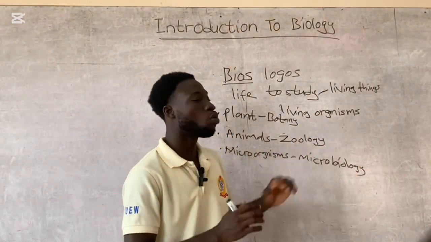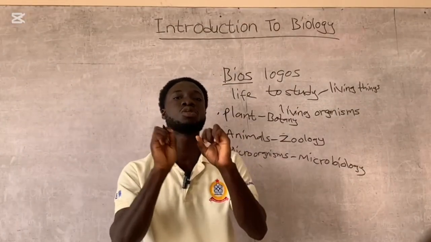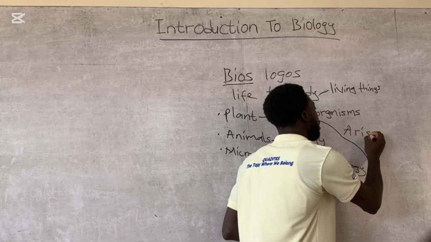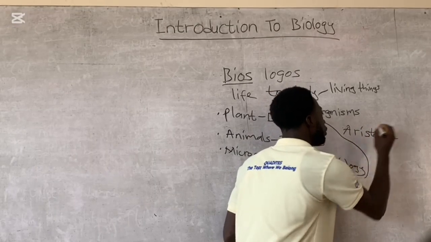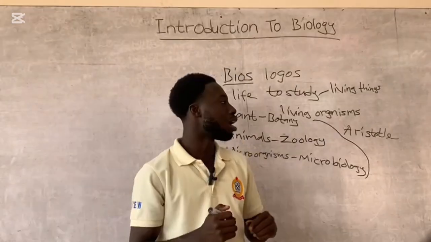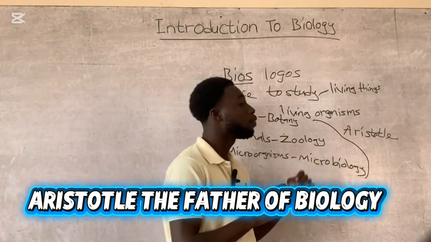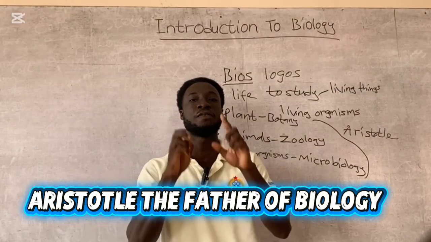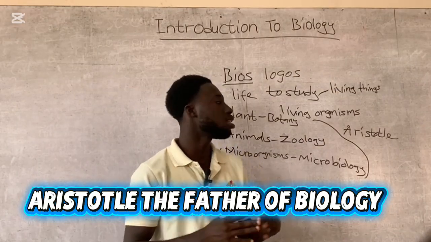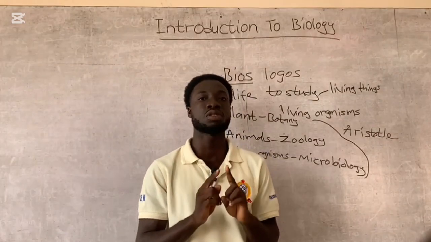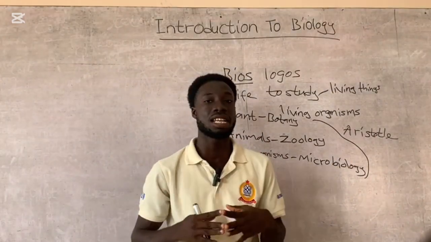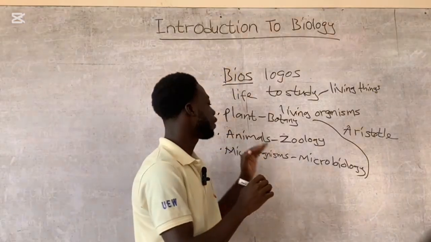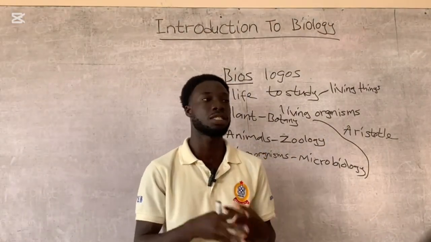And these three groupings were done by a person called Aristotle. Aristotle is the one who grouped these living organisms into three main folds. Aristotle got the title as the father of biology because he's the first man to group living organisms into three groups. Aristotle was also a botanist. He studied plants and living organisms, how they behave as well. But when you take plants, for instance, we have different kinds of plants and their species as well.